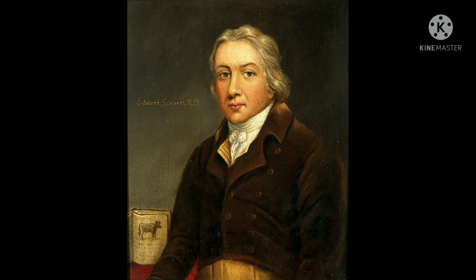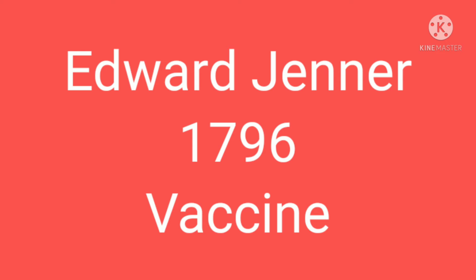He is very famous for bringing vaccine into the world, and his invention was done in 1796. So jot down all these details in your GK books: Edward Jenner, 1796. And he was the first one who discovered vaccine. So write down all these details.